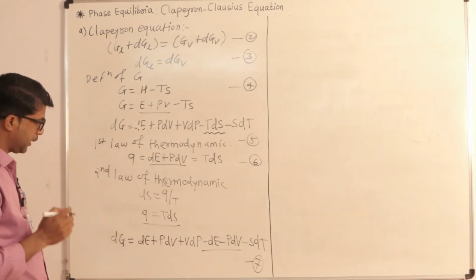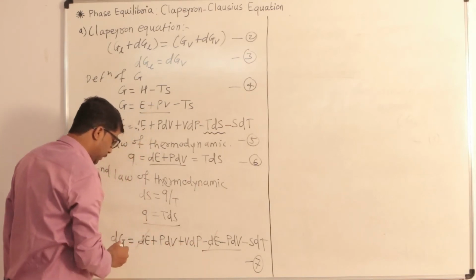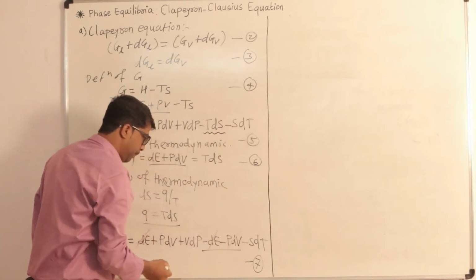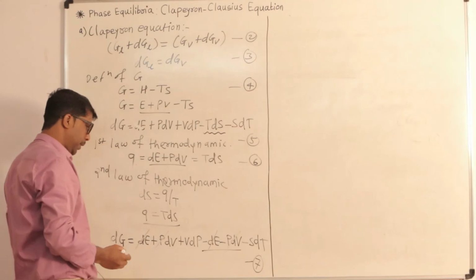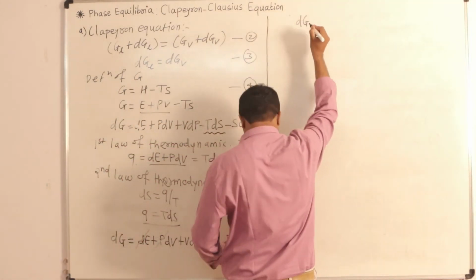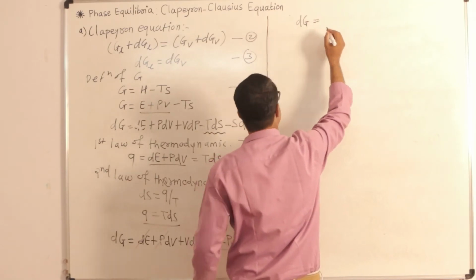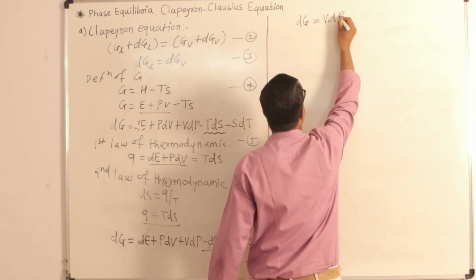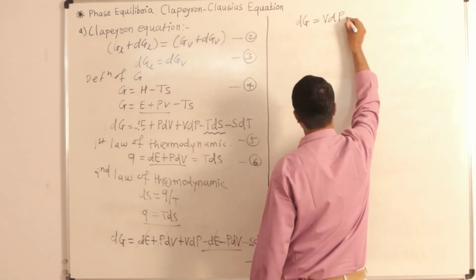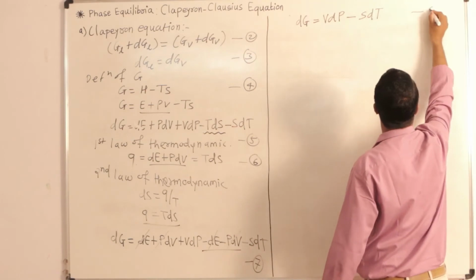If you observe equation number 7, then this minus dE gets cancelled with this plus dE, and minus PdV gets cancelled with plus PdV. The remaining terms are dG is equal to VdP minus SdT. So let's say it is equation number 8.